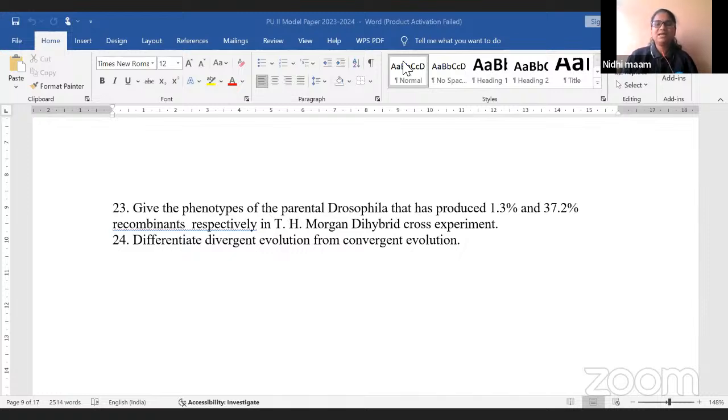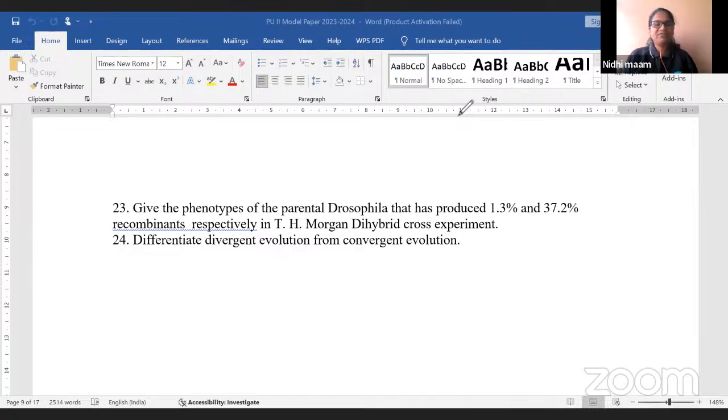Very good. Sita GD answered it. So, one parent was a red-eyed normal winged parent. The other parent was a white-eyed miniature wing, meaning very small wings. Alright? So, that is the thing. One is red-eyed normal wing. The other is white-eyed miniature wing.